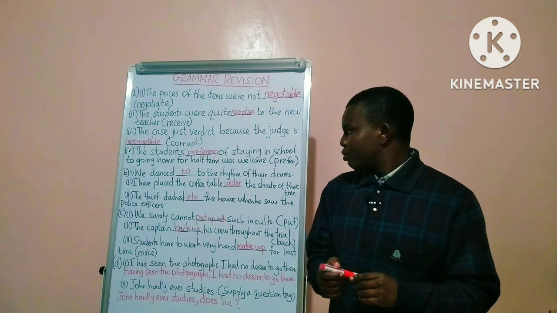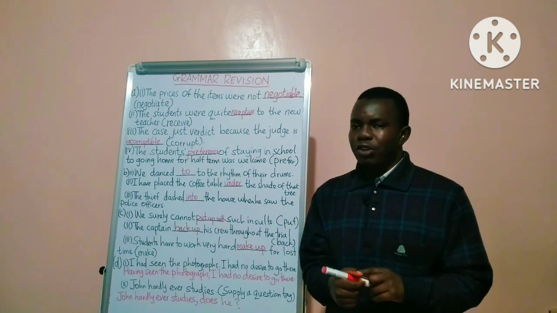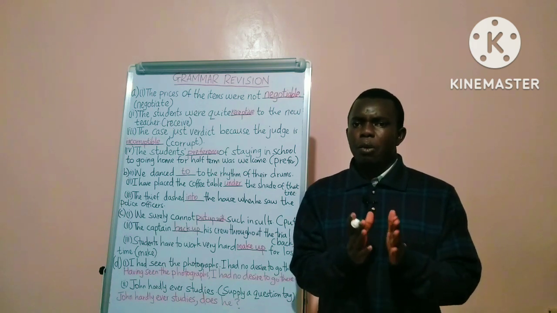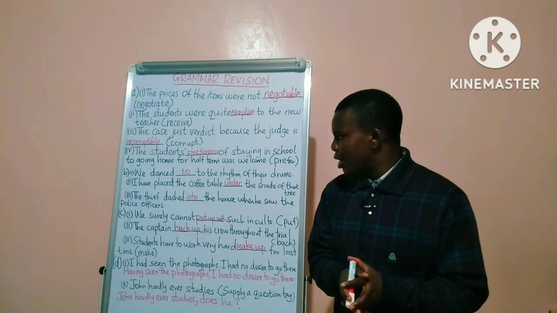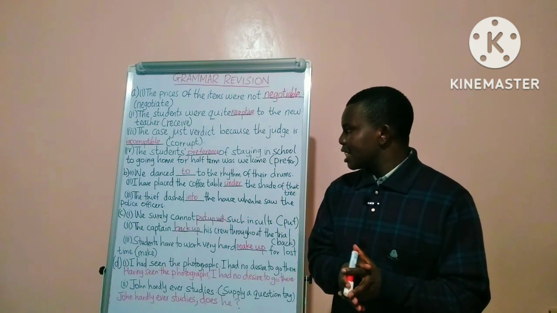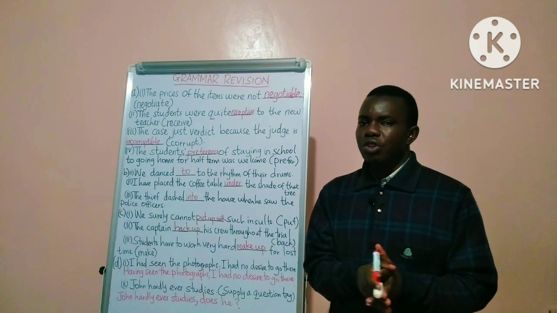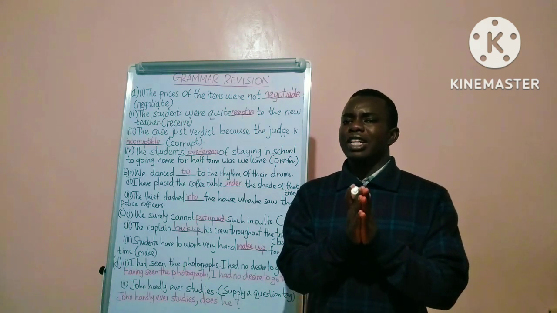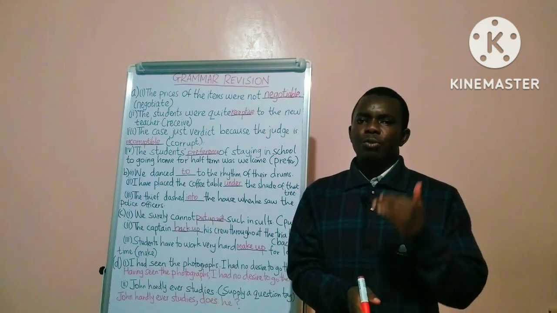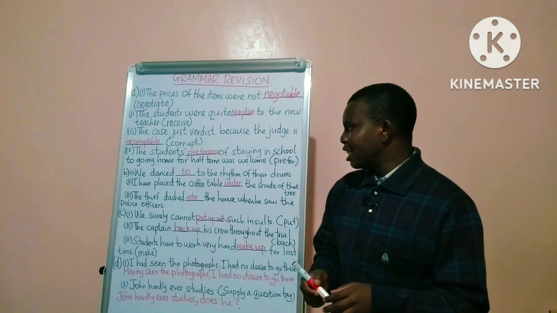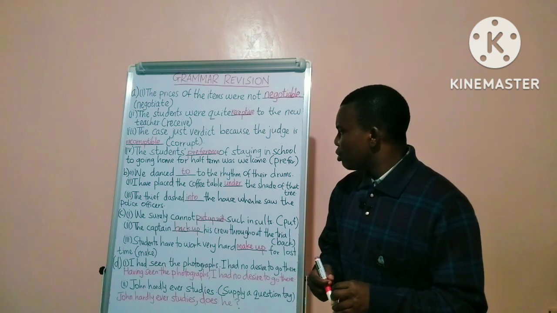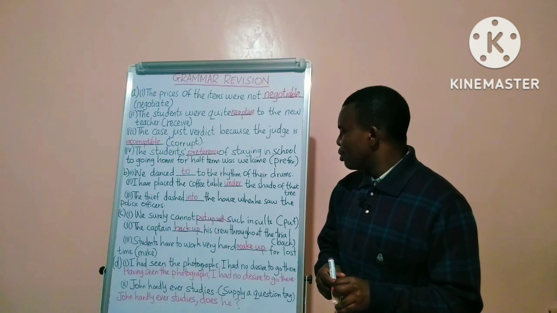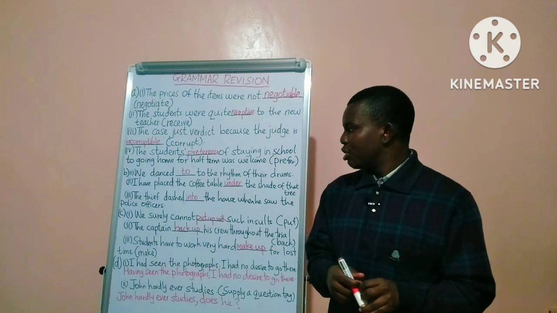Part B, we are expected to fill in the blanks with the most appropriate prepositions. Question 1, we danced dash to the rhythm of the drums. So the preposition there is: we danced to the rhythm of the drums.